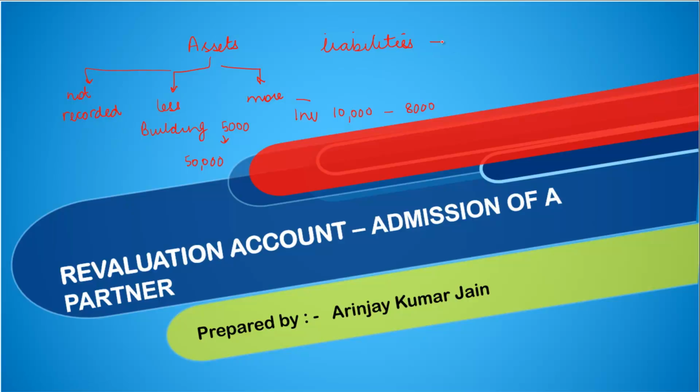Similarly, for the liabilities, the value may be less in the books of accounts, it may be more, or they may not be provided for at all, right? In all these cases, before a new partner comes in, the existing partners may decide that we want to reinstate the value of these assets or liabilities in the books of accounts.